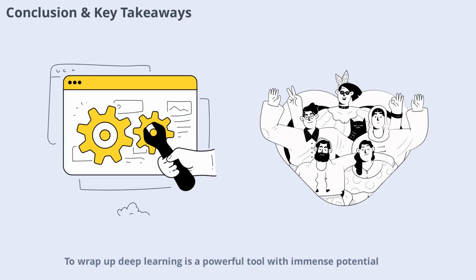Wrap up: deep learning is a powerful tool with immense potential, but it comes with its own set of challenges. By understanding and proactively addressing issues like data quality, overfitting, resource constraints, and ethical concerns, you can build robust and effective models. Remember, continuous learning, collaboration, and adaptability are essential for success in this ever-evolving field.